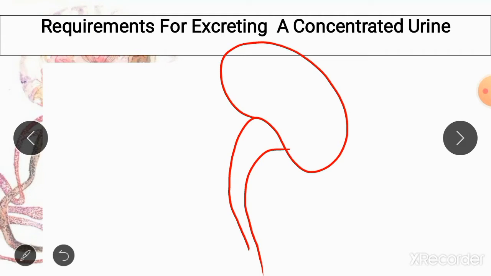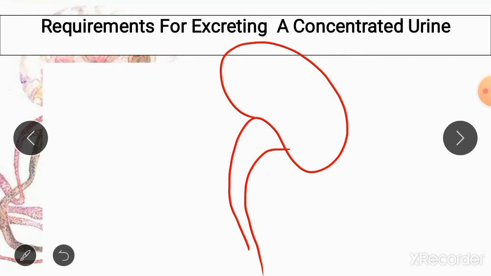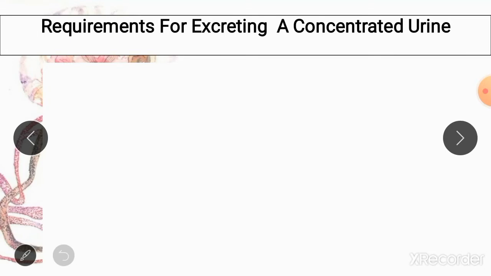So daily your body produces around 600 milliosmoles of waste products which have to be absolutely removed from your body in any case, and definitely to remove these waste products from your body, your kidney has to produce some quantity of urine. So your body is now going to try to conserve water and throw out as many solutes as it can and produce large quantities of concentrated urine.